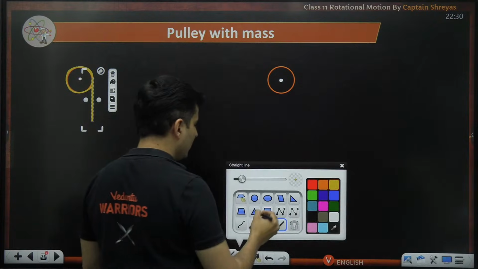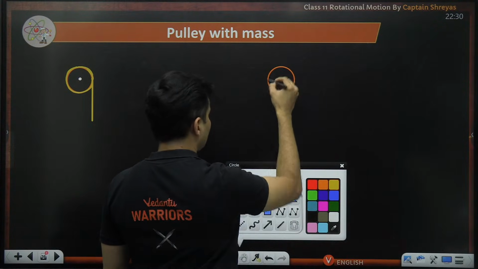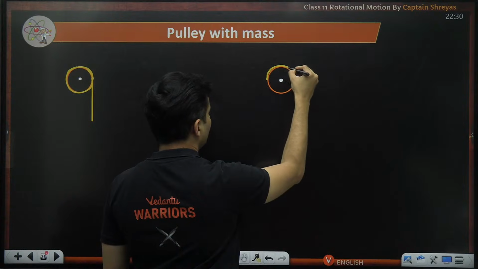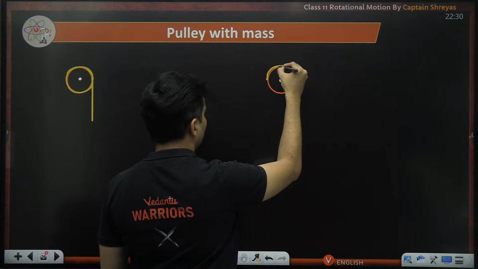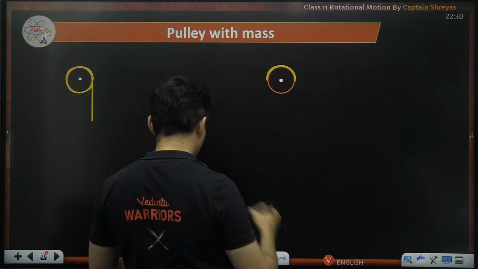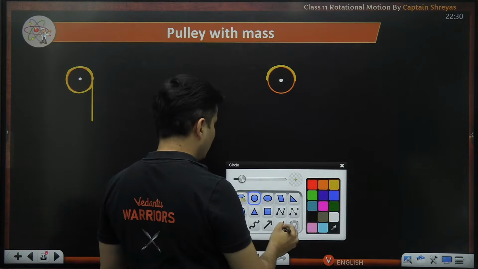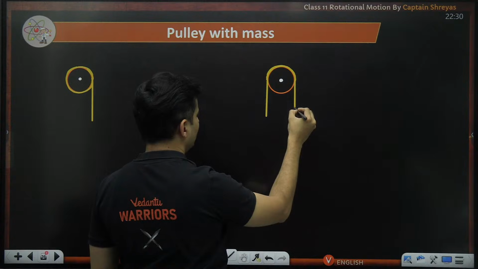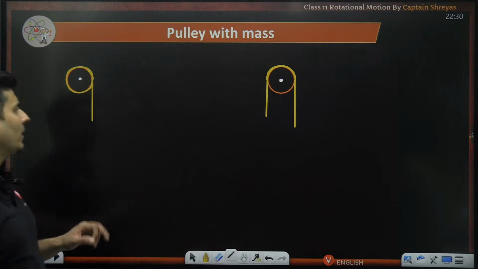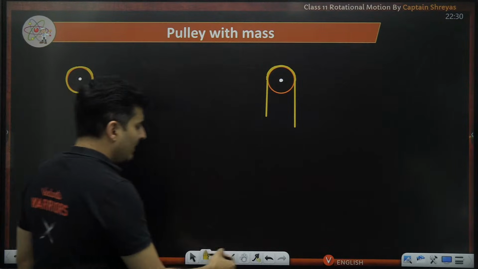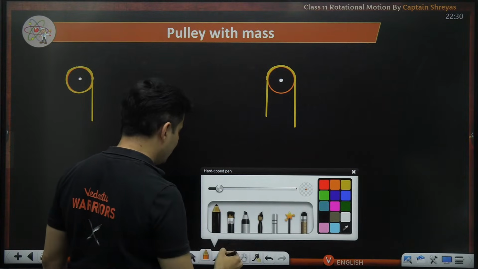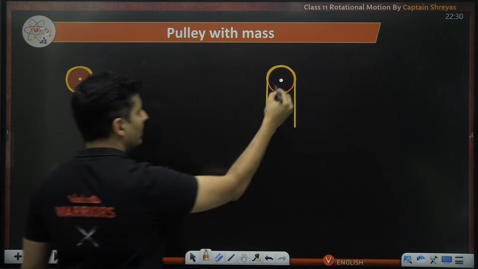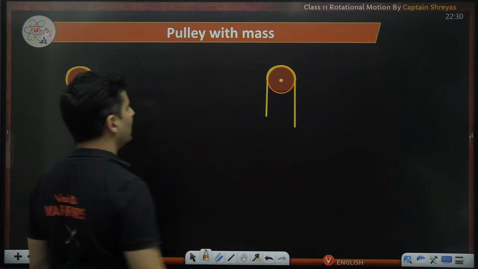Or in this scenario, it is just wrapped from one side to the other, and there are two masses or two people pulling it like this. Okay. These are scenarios where the pulley itself has some mass. Now you cannot ignore the mass of the pulley. This pulley's mass can't be ignored.